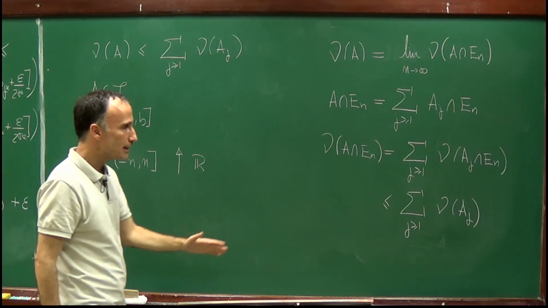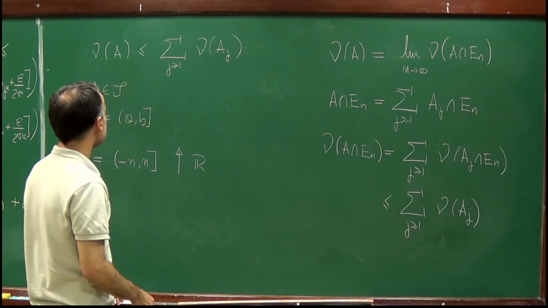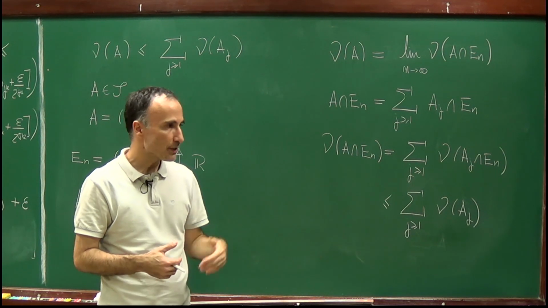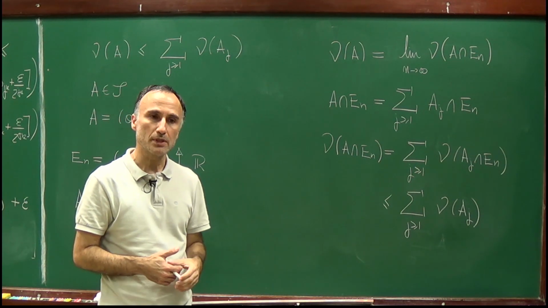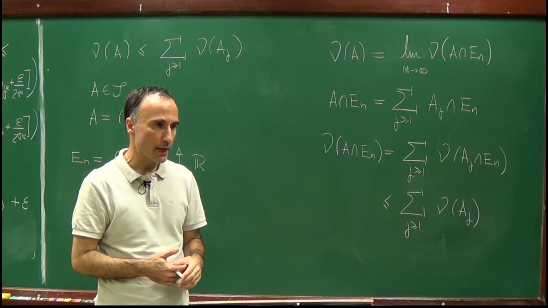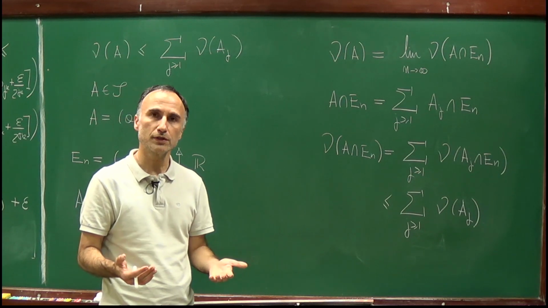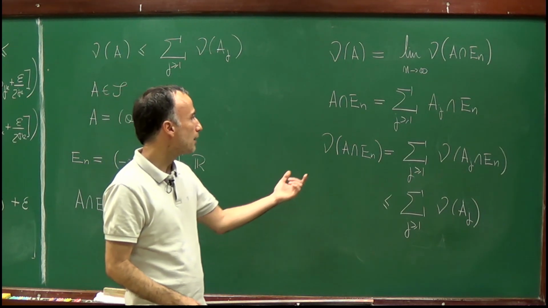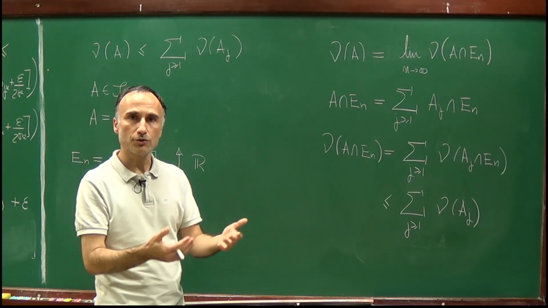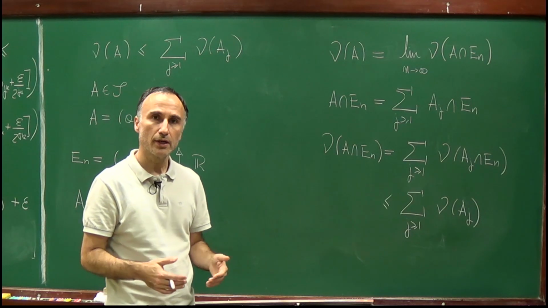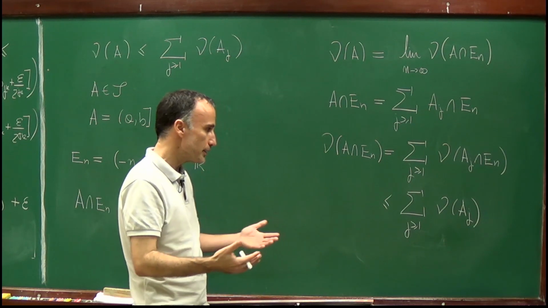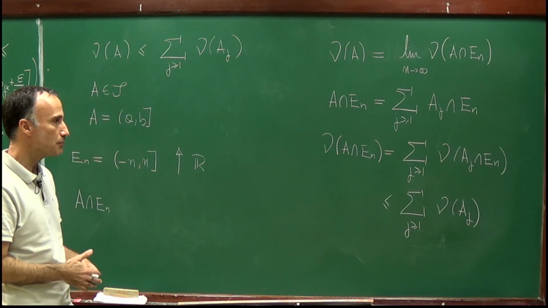So with that we conclude the proof that nu is sigma additive in the semi-algebra, and therefore that it's sigma additive in the algebra, as we have seen. This is very easy. And now we can use Carathéodory's theorem in order to extend this function, which is given by the length of the interval, to a function which is sigma additive, and it's defined on the sigma algebra generated by the semi-algebra.